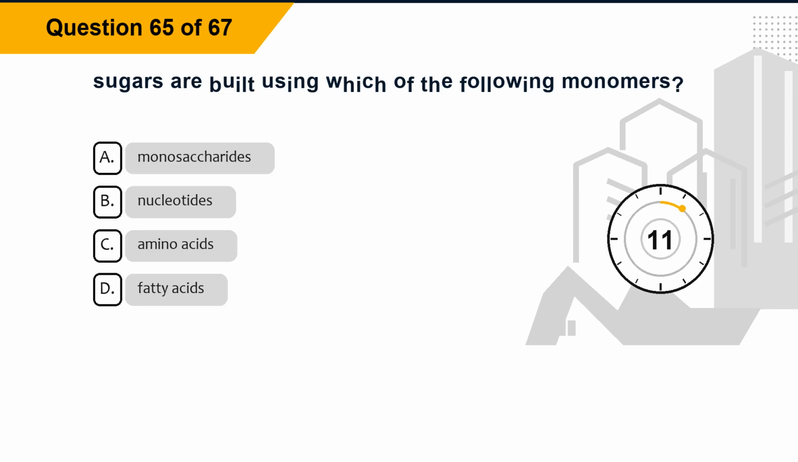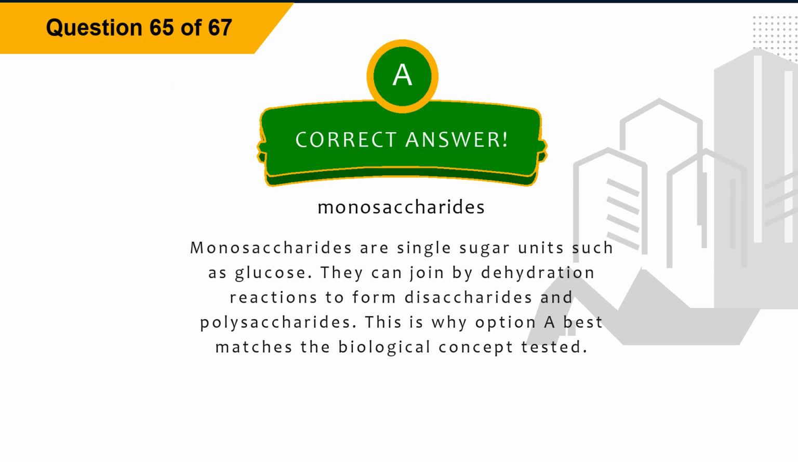Question 65. Sugars are built using which of the following monomers? Option A, monosaccharides. Option B, nucleotides. Option C, amino acids. Option D, fatty acids. The correct answer is option A, monosaccharides. Explanation. Monosaccharides are single sugar units such as glucose. They can join by dehydration reactions to form disaccharides and polysaccharides. This is why option A best matches the biological concept tested.